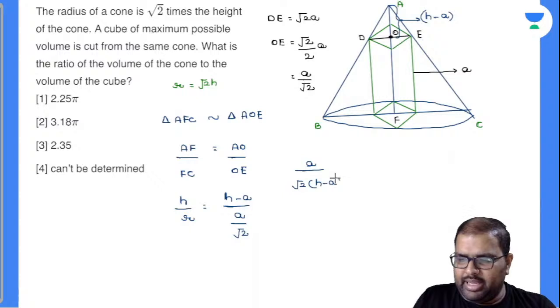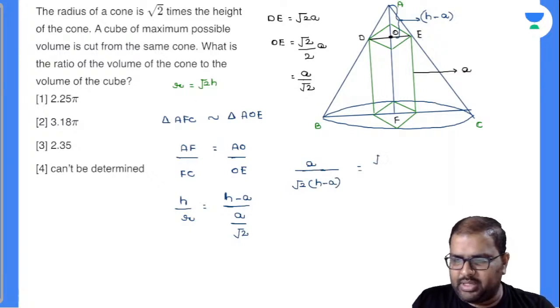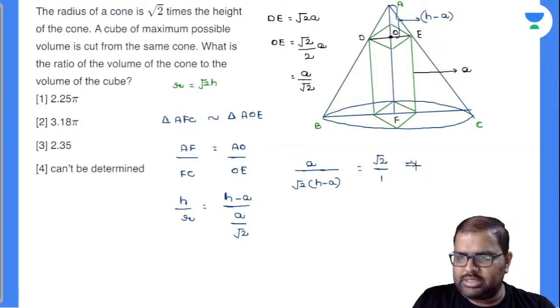Now, R by H value will be how much? R by H is nothing but root 2 by 1. Am I right or wrong? By this, can I write A by H minus A is nothing but 2 divided by 1? Yes, perfectly.